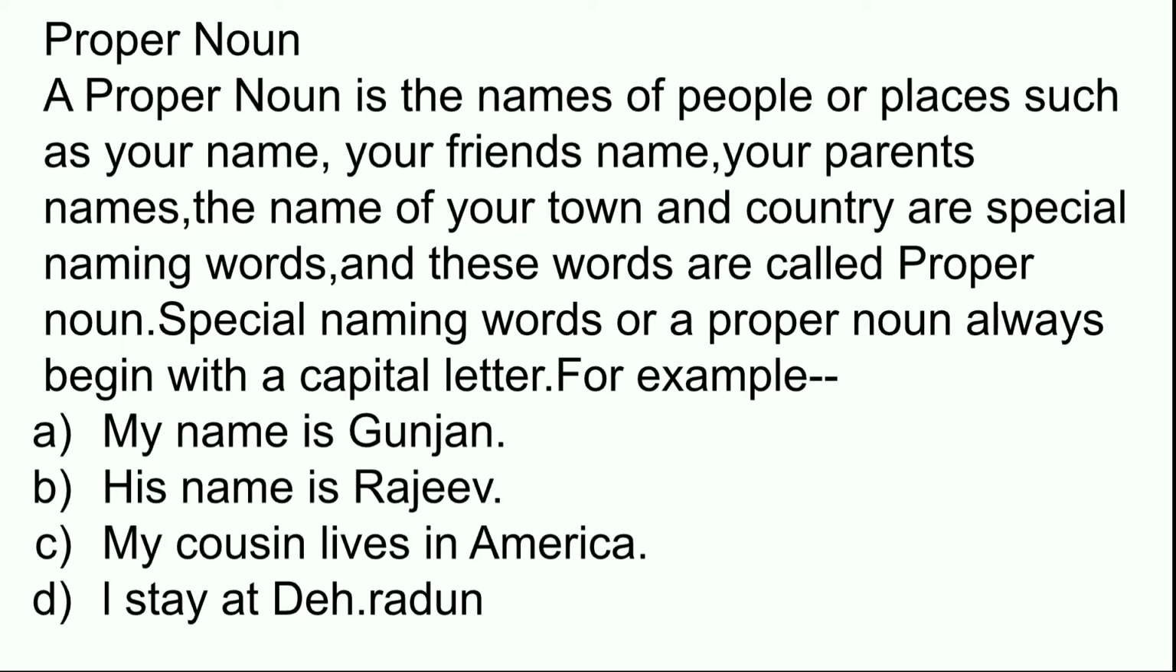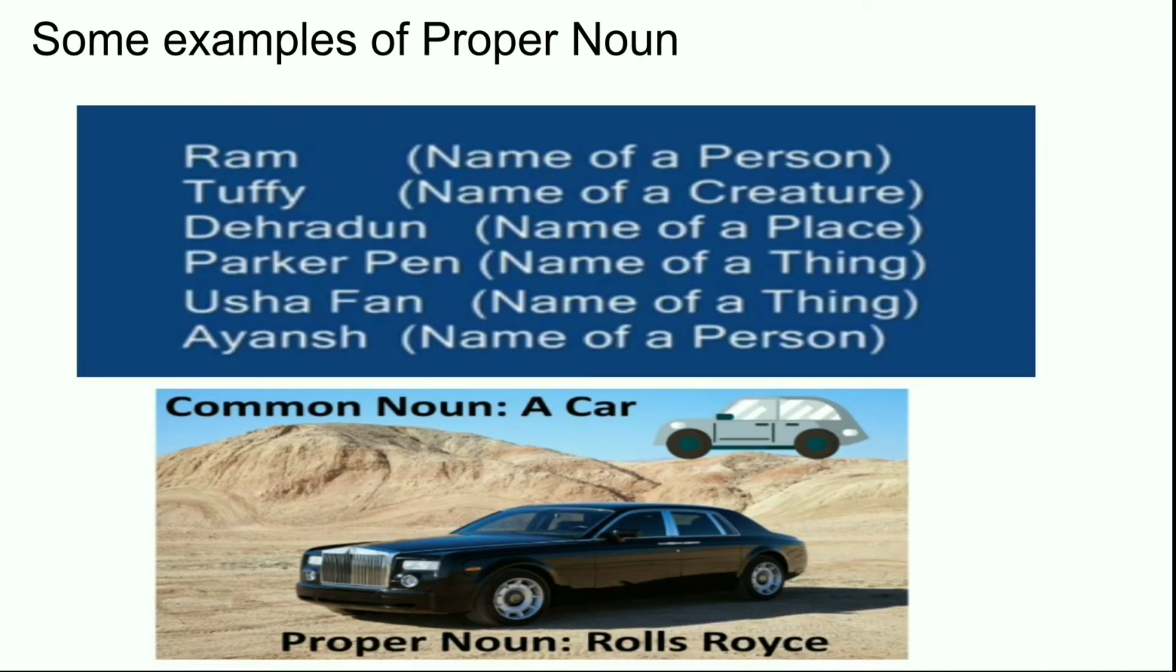For example, my name is Gunjan. His name is Rajiv. My cousin lives in America. I stay at Dehradun. Some examples of proper nouns we can also take: name of person like Ram, Shyam, Geeta, Sita. Name of creatures like Tuffy, Fluffy. Name of place like Dehradun, Kolkata, Jabalpur, Delhi. Name of things like Parker pen, Usha fan. And person, as I have already told you, anyone's name like Ayan, Akash and so on.